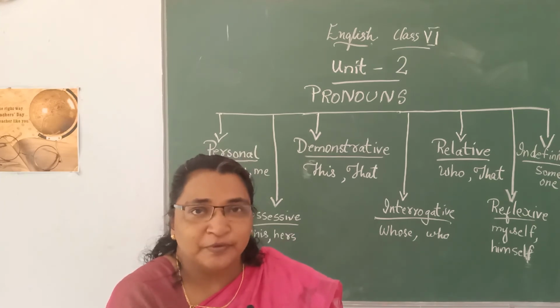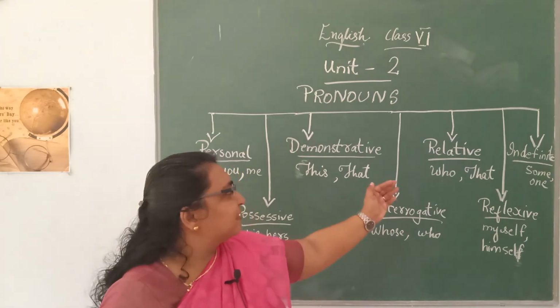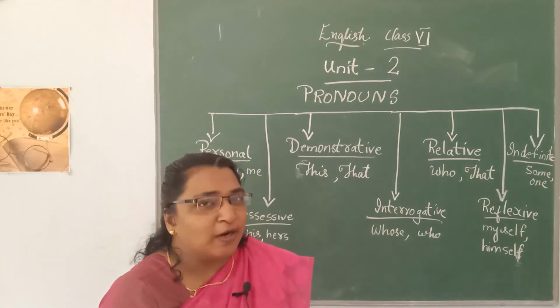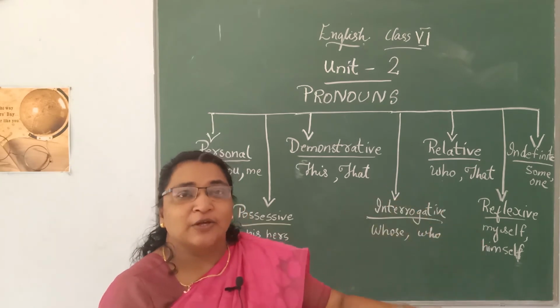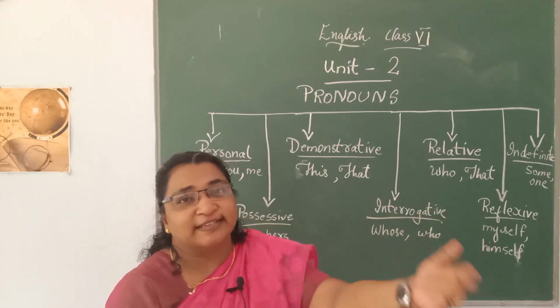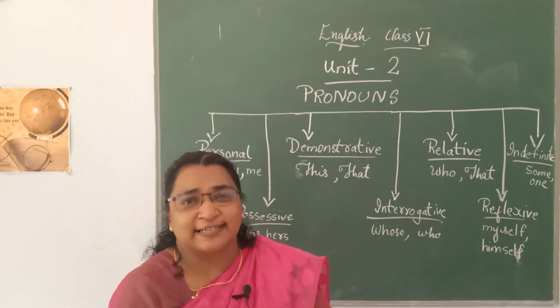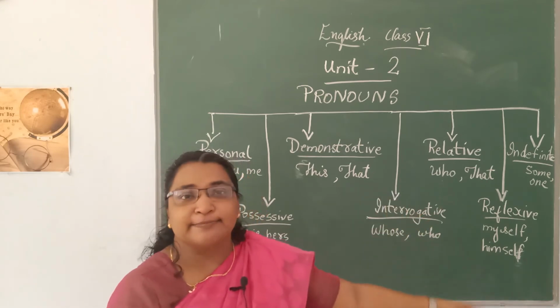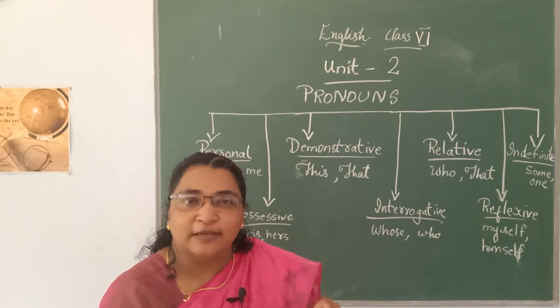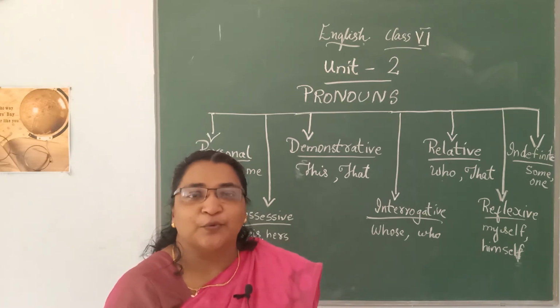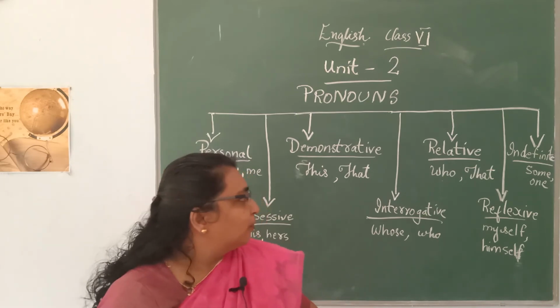Is it clear? Okay, next is the relative pronoun. What is relation? We are telling about something else. Who did that? Who did that work? Okay, it was excellent. Next, that is my pen. Did you get that? That is the watch which I wanted to repair.